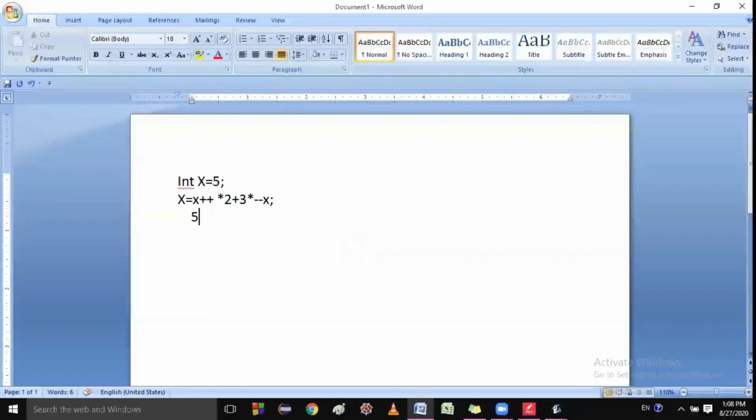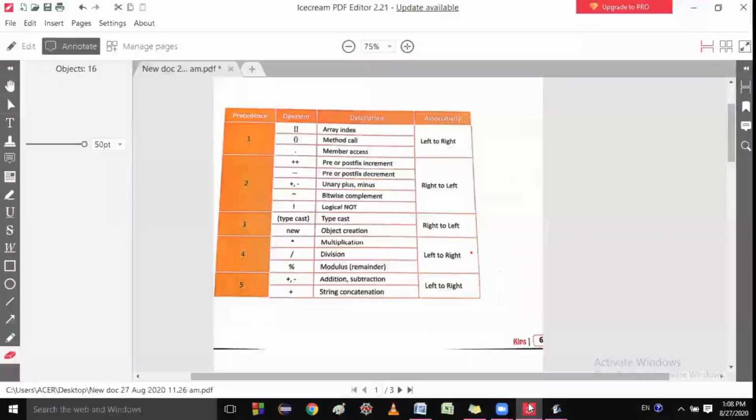I said that to you, na? Then you multiply 2, then plus is having the lowest priority, you will write 3, then multiply. Then after that, you know that this one is having the highest priority. So students, be very serious, otherwise you cannot solve any single question.